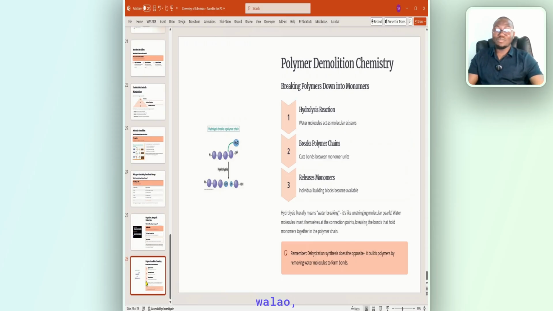So breaking down of polymers, which we talked about, decomposition. Well, how do we do it? Hydrolysis reaction. If I pour water to a polymer, it will break down. All right? Chains are cut. You cut chain into what? Monomers. So hydrolysis literally means what? Water breaking. All right? So water molecules are inserted, they insert themselves at the connection points, thereby breaking the bonds that hold a monomer together in a polymer chain.